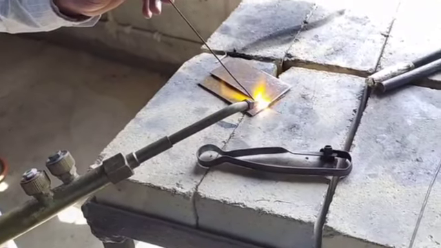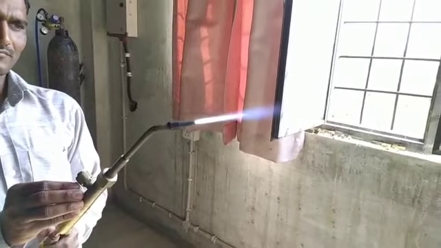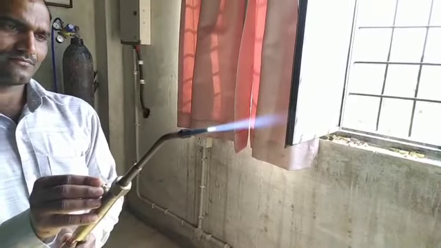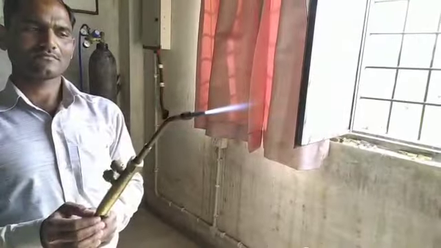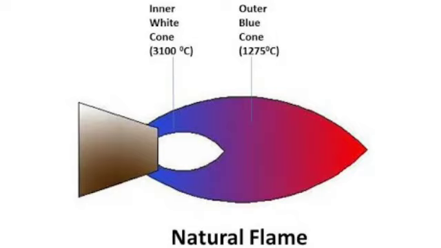If we talk about the types of flame, there are three types: natural flame, oxidizing flame and carburizing flame. In natural flame, as the name implies, the flame has equal amounts of oxygen and acetylene by volume. This flame burns fuel completely and does not produce any chemical effect on the metal to be welded.